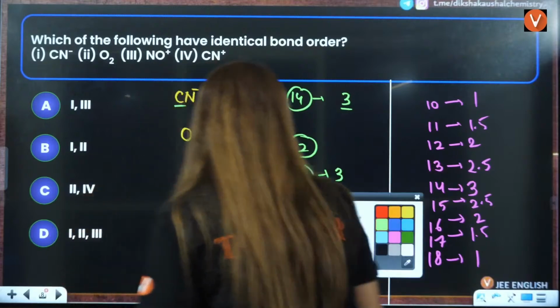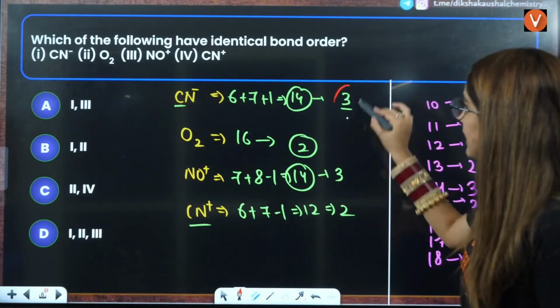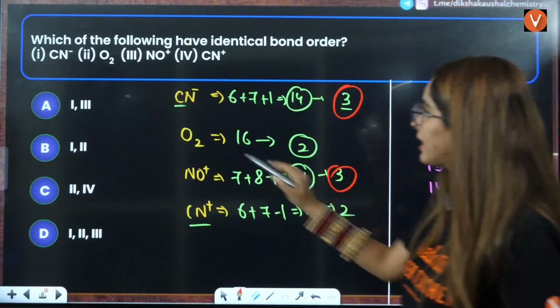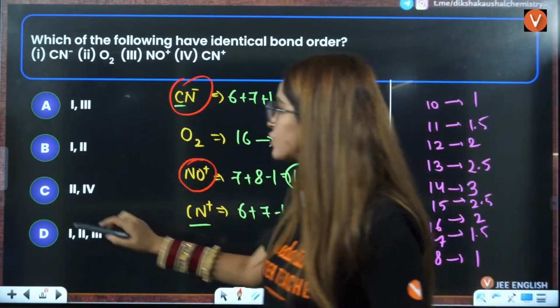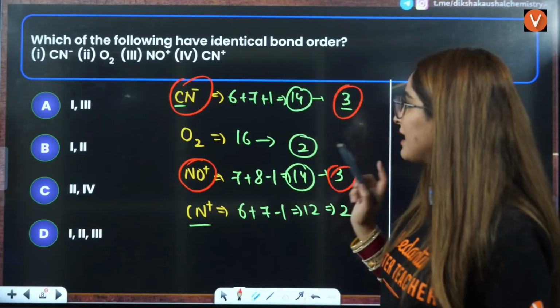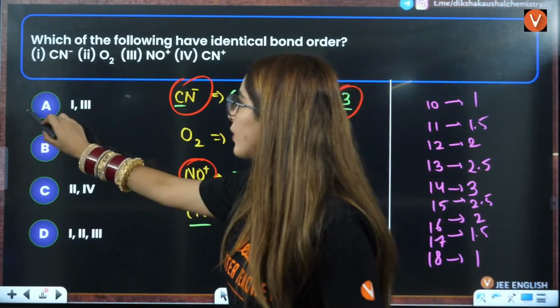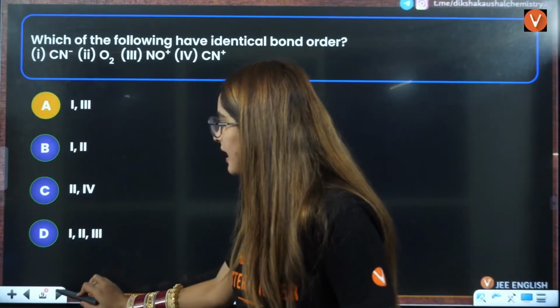So we can see that directly the answer is 3, 3. That is the same bond order in case of CN negative and in case of NO positive. So the answer will be 1 and 3, right, are going to be the correct answer. So A is the correct answer.